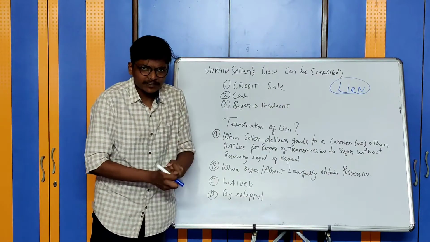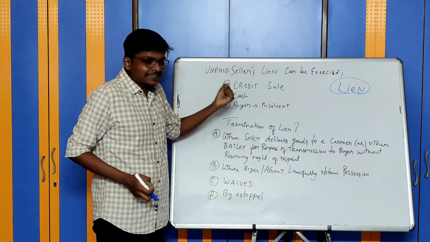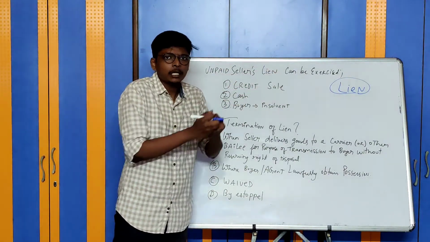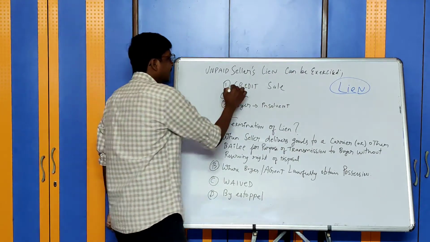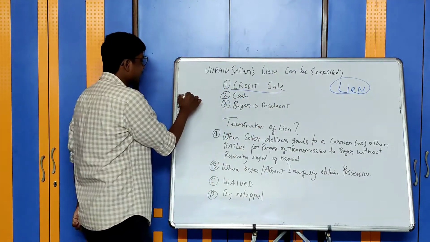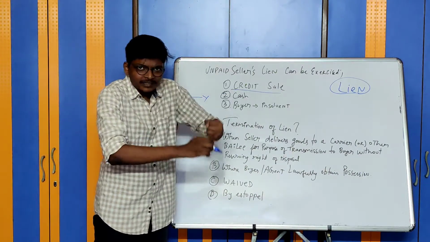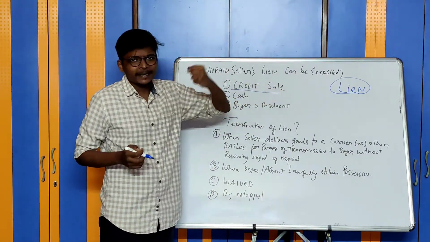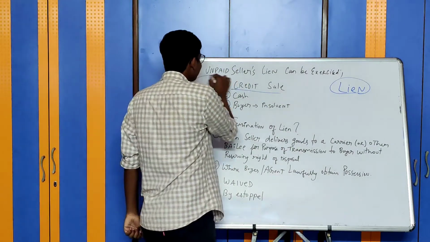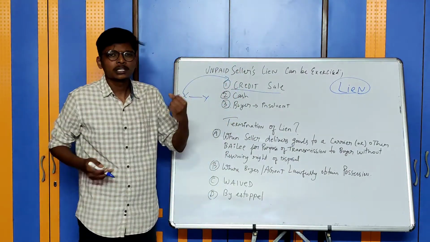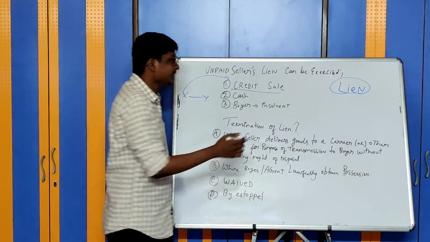Now let us discuss the first point, where unpaid seller's lien can be exercised, in what all cases. First, a credit sale has been made. Let's say X sold to Y, credit sale for 30 days period. After 30 days, Y has still not made the payment, then X can exercise his lien on the goods. Firstly, what do you mean by lien?